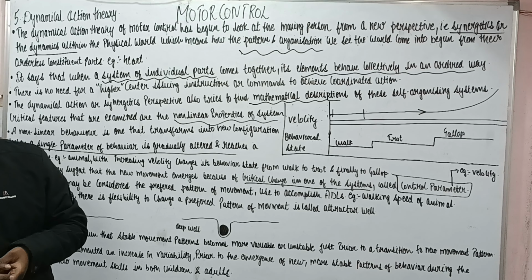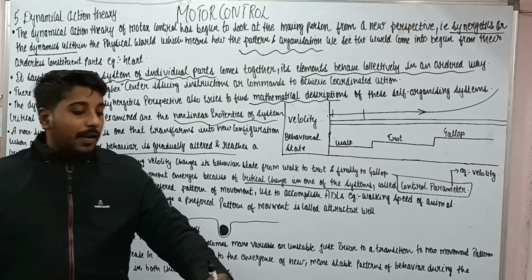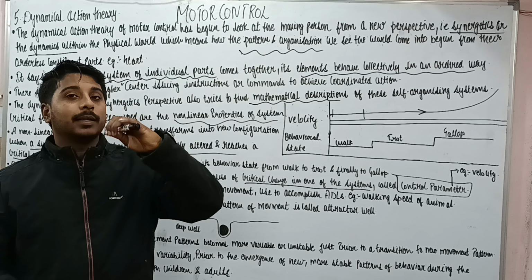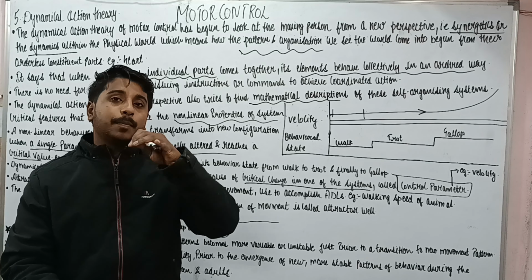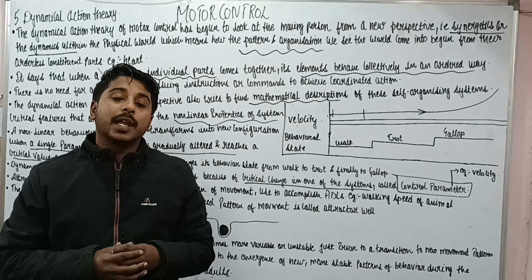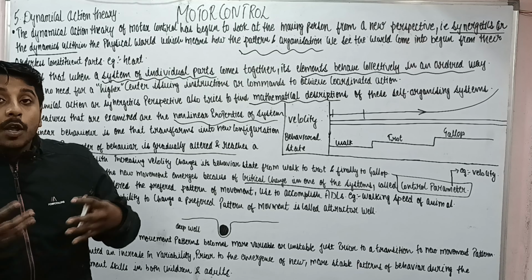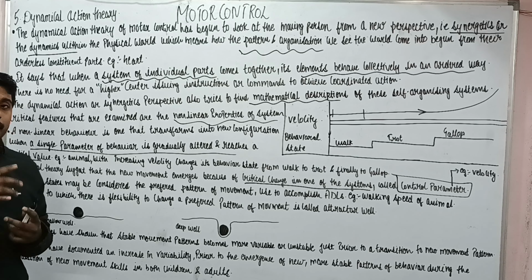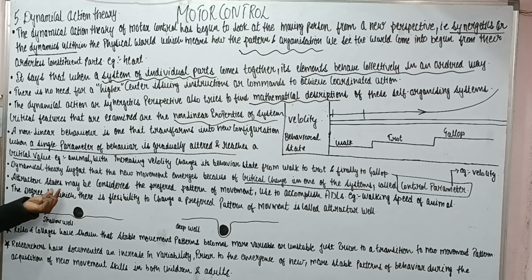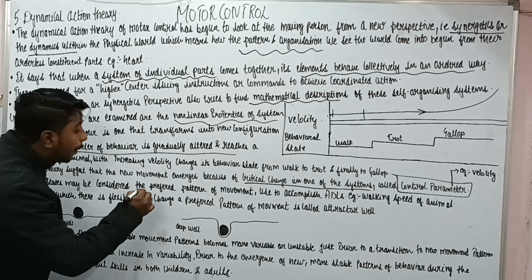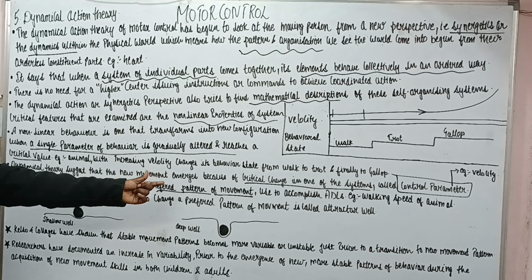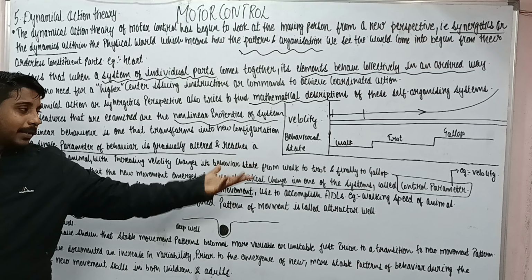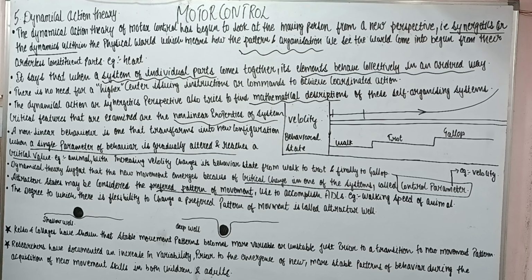For example, to drink water, I will be holding a glass and drink like this. I will not be holding the glass like this. Why? Because this pattern or this attractor state is more convenient and less energy consuming. So attractor state may be considered as the preferred pattern of movement which is used to accomplish ADL, and another example is the walking speed of an animal.